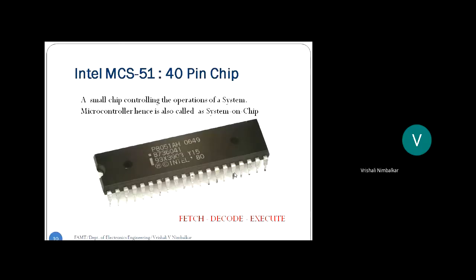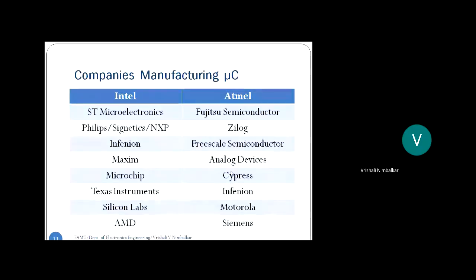Correct? So I have mentioned here a few microcontroller manufacturing companies. These are the giants in electronics, semiconductor companies, and they are really renowned. Smaller companies, there are many.